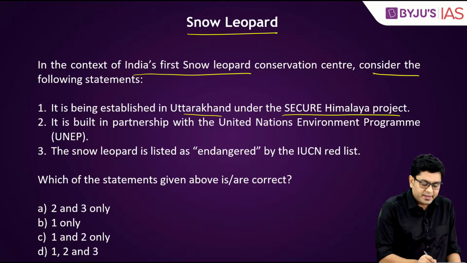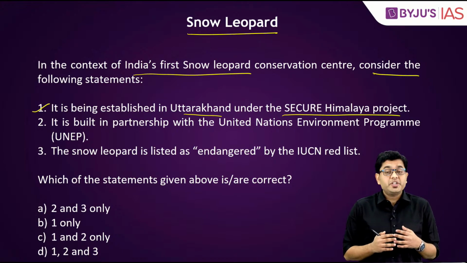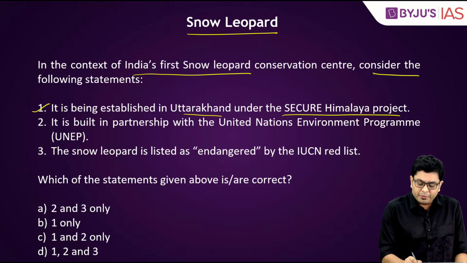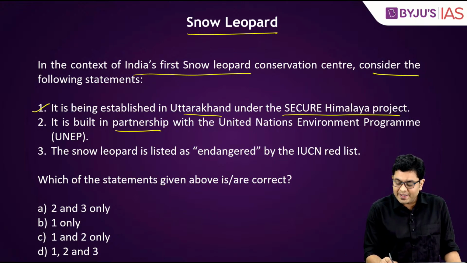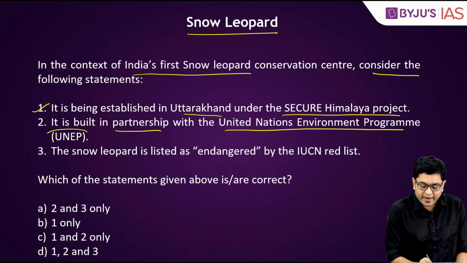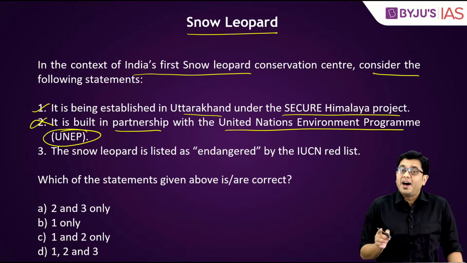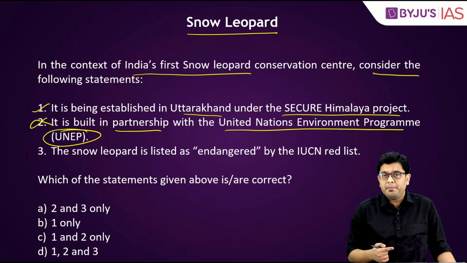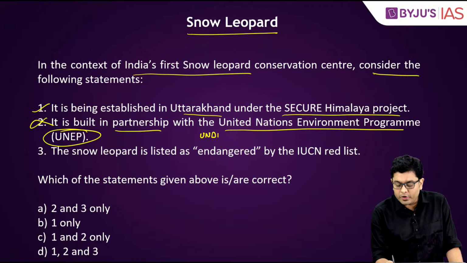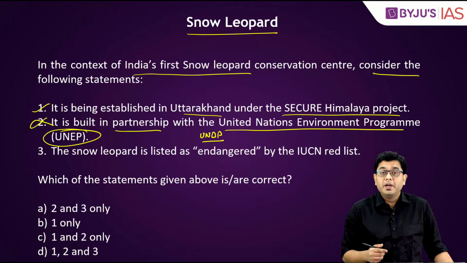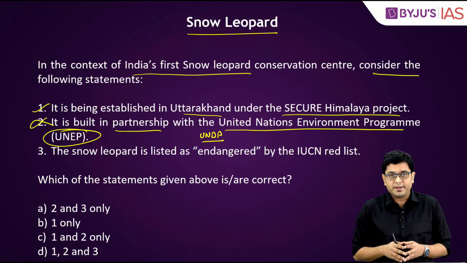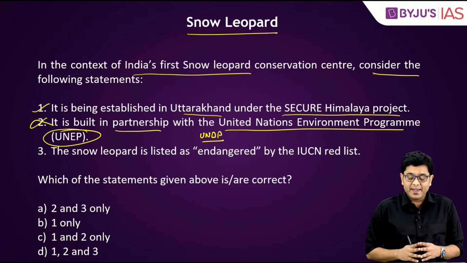Now this is correct. So, it is being established in the region around Uttarakhand. The second statement is, it is built in partnership with United Nations Environment Program. Now this is incorrect, because rather than the United Nations Environment Program, it is actually UNDP or United Nations Development Program, which is associated with the development of this particular conservation center. Hence, it will be incorrect.